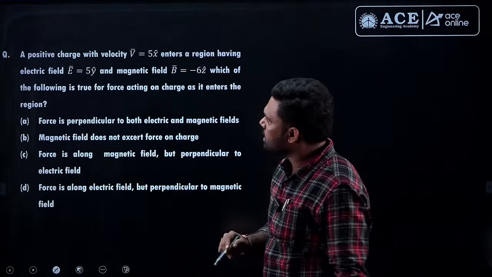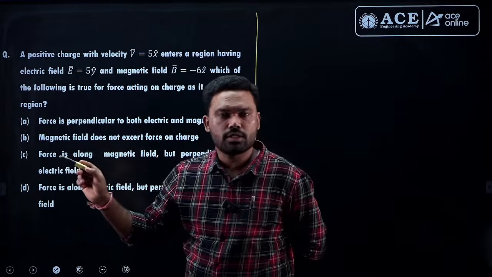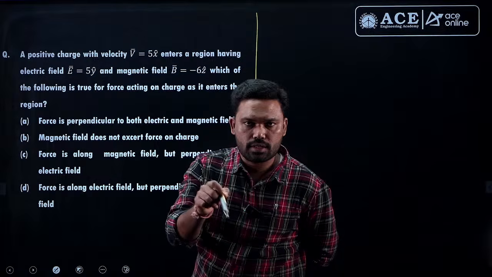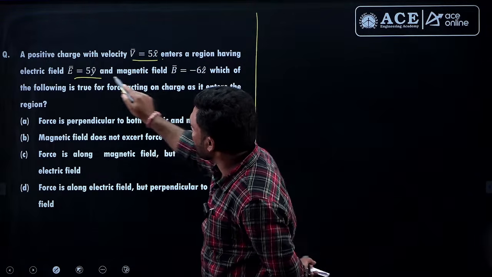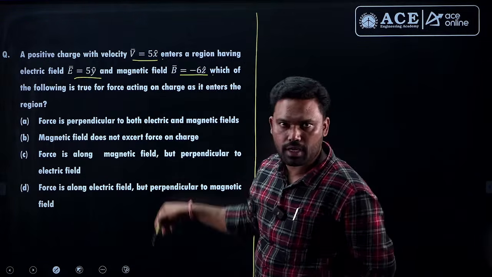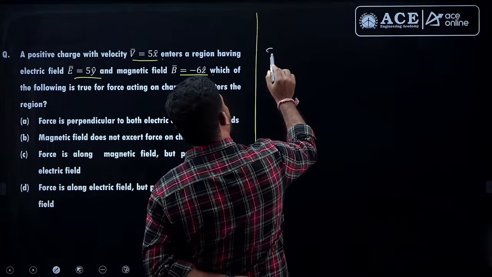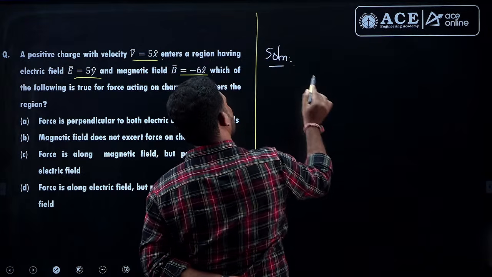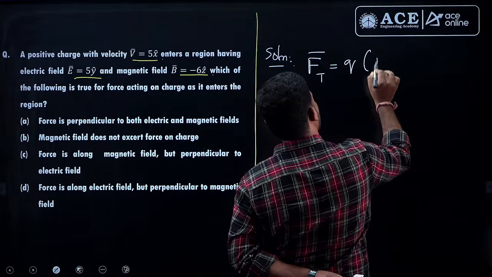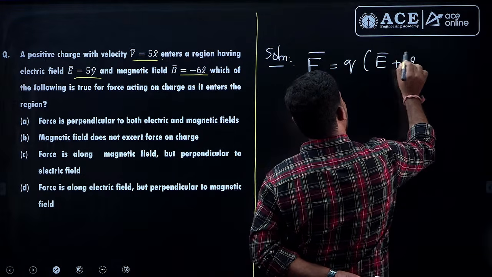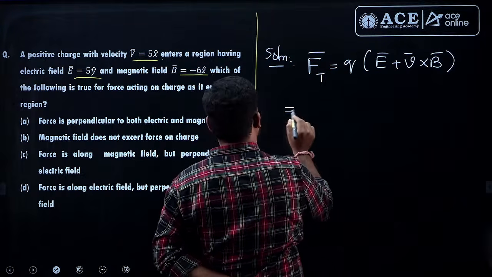The other question here, this was also a 1 mark question. This question is on the Lorentz force relation. A charge enters with velocity v in the presence of both electric and magnetic fields. It's asking for some conclusions here, fine. You can read out those conclusions. We can make use of what is called the Lorentz force. So what is the total force here? It is q into E plus V cross B, fine. You can read out those options here. You are aware of that.